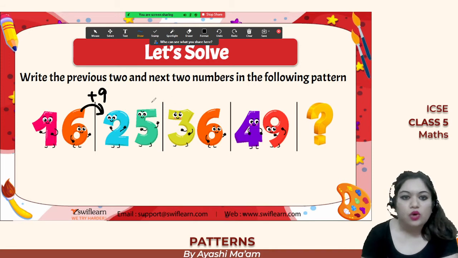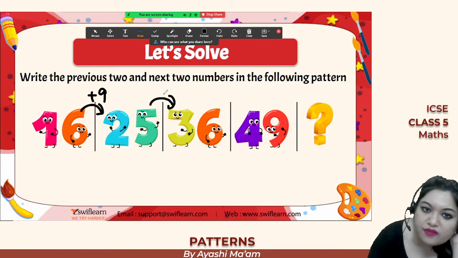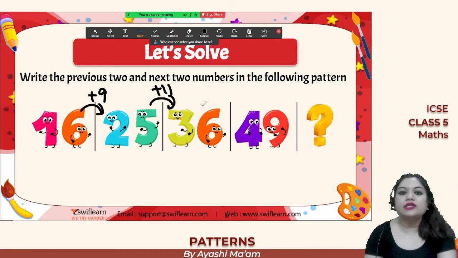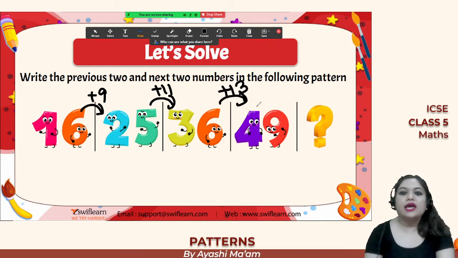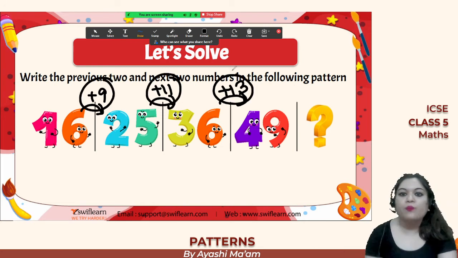Okay, now from 25, how can you get 36? Simply do 36 minus 25, you will get 11. That means 25, if we add an 11, we will get 36. 36, if you add a 13, then you will get the answer as 49. So what is the pattern? We are simply adding the odd numbers each time, right?